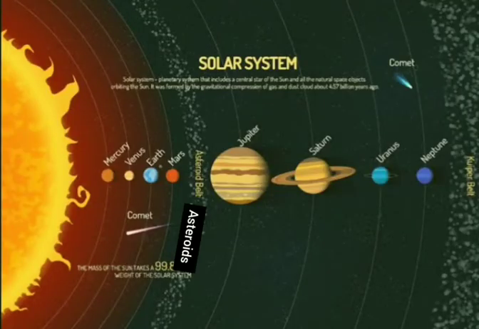Asteroids. There is a large gap in between the orbits of Mars and Jupiter, as you can see in the picture. This gap is occupied by a large number of small objects that revolve around the Sun. These are called asteroids. Asteroids can only be seen through large telescopes.